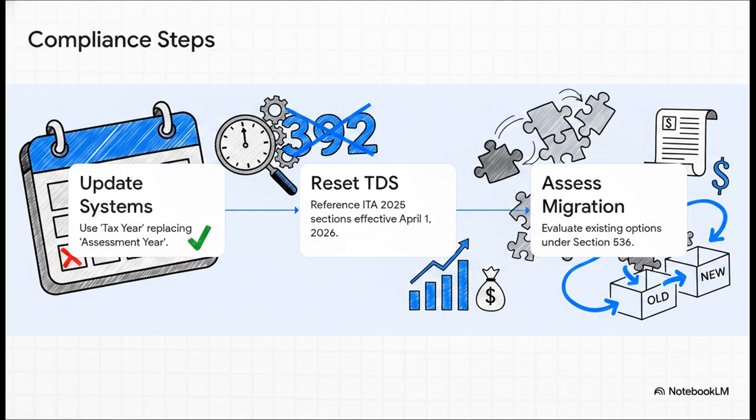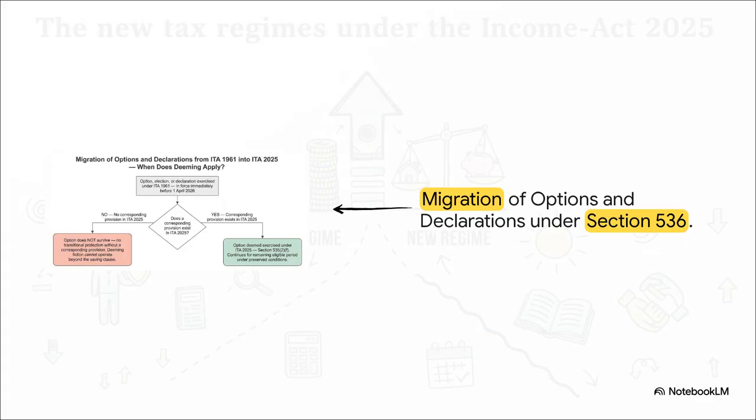Second, you'll need to reset your TDS computations to reference the new 2025 Act sections by April 1st. Just to give you an example, salary TDS shifts from the familiar old Section 192 directly to the new Section 392. And finally, you have to assess how your client's existing declarations are going to migrate using the transitional provisions found in Section 536.